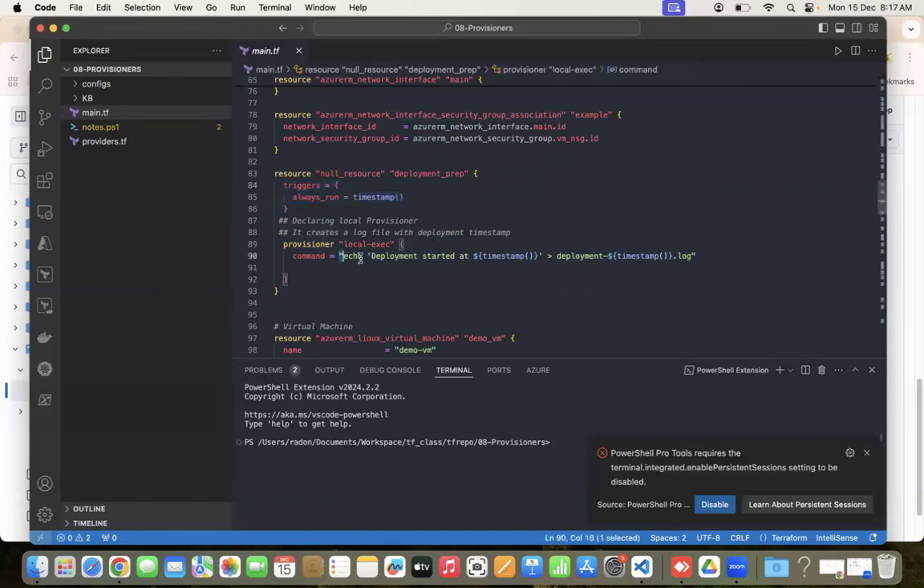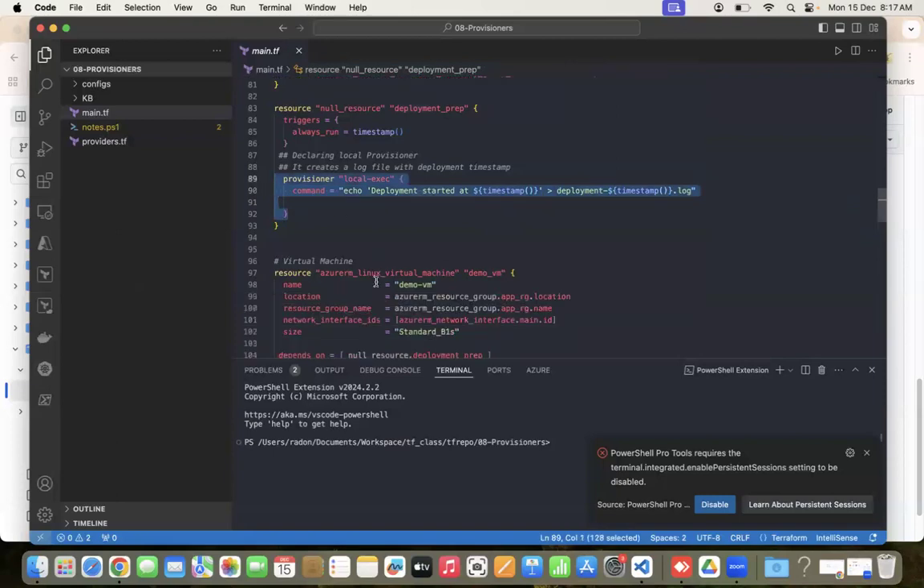And here, provisioner local-exec. So the command is this echo, and I'm writing this inside this particular folder. This is a log file. So whenever I run this, it will say deployment started at, and it will pick the timestamp. It will put this entire string into this particular log file. So this is about local exec.